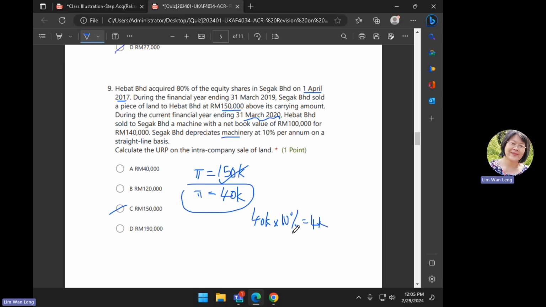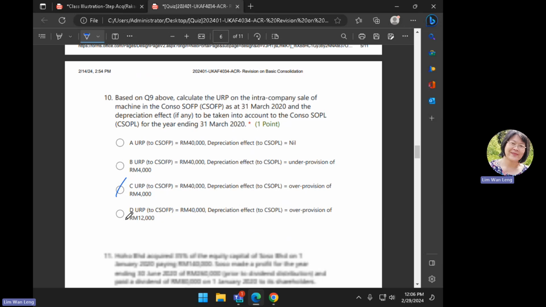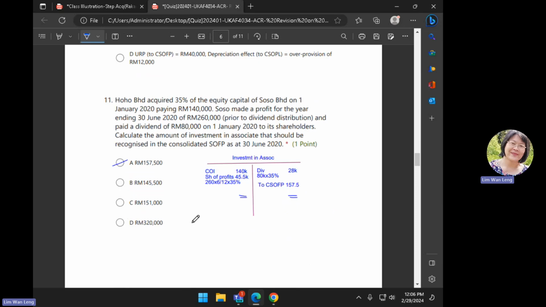URP 40, and then this we will say as depreciation. Depreciation overcharge 4,000. Okay. URP 40, depreciation overcharge 4,000. So it will be C. Okay. This one is your investment in the associate.